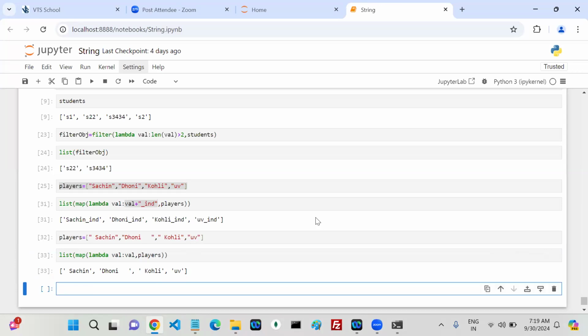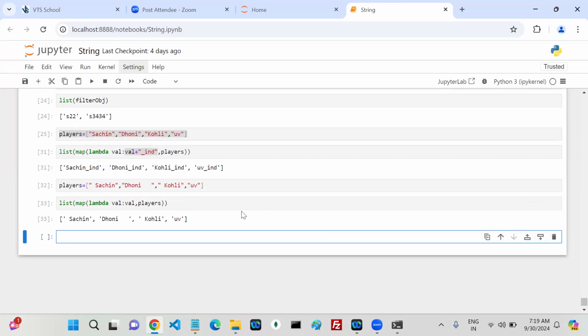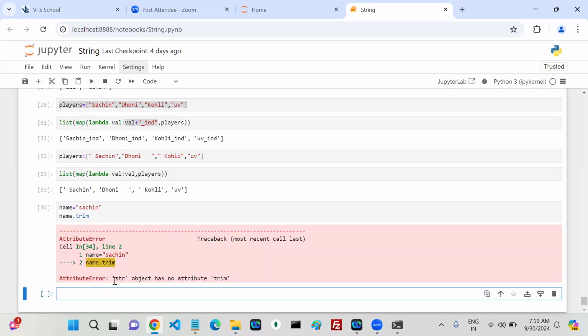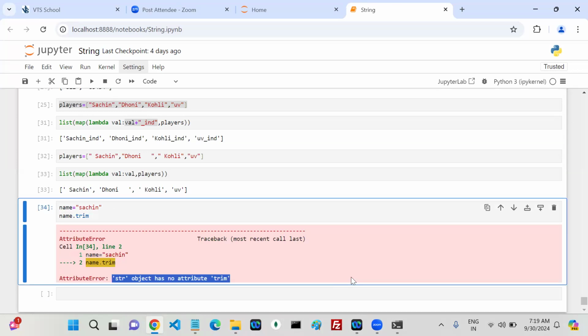Assume the trim method can trim the starting spaces and ending spaces. Now tell me how we can write it. Is trim going to work or not? Simply check it. name equals Sachin, then name.trim. Now if I run this one, what is this error message?